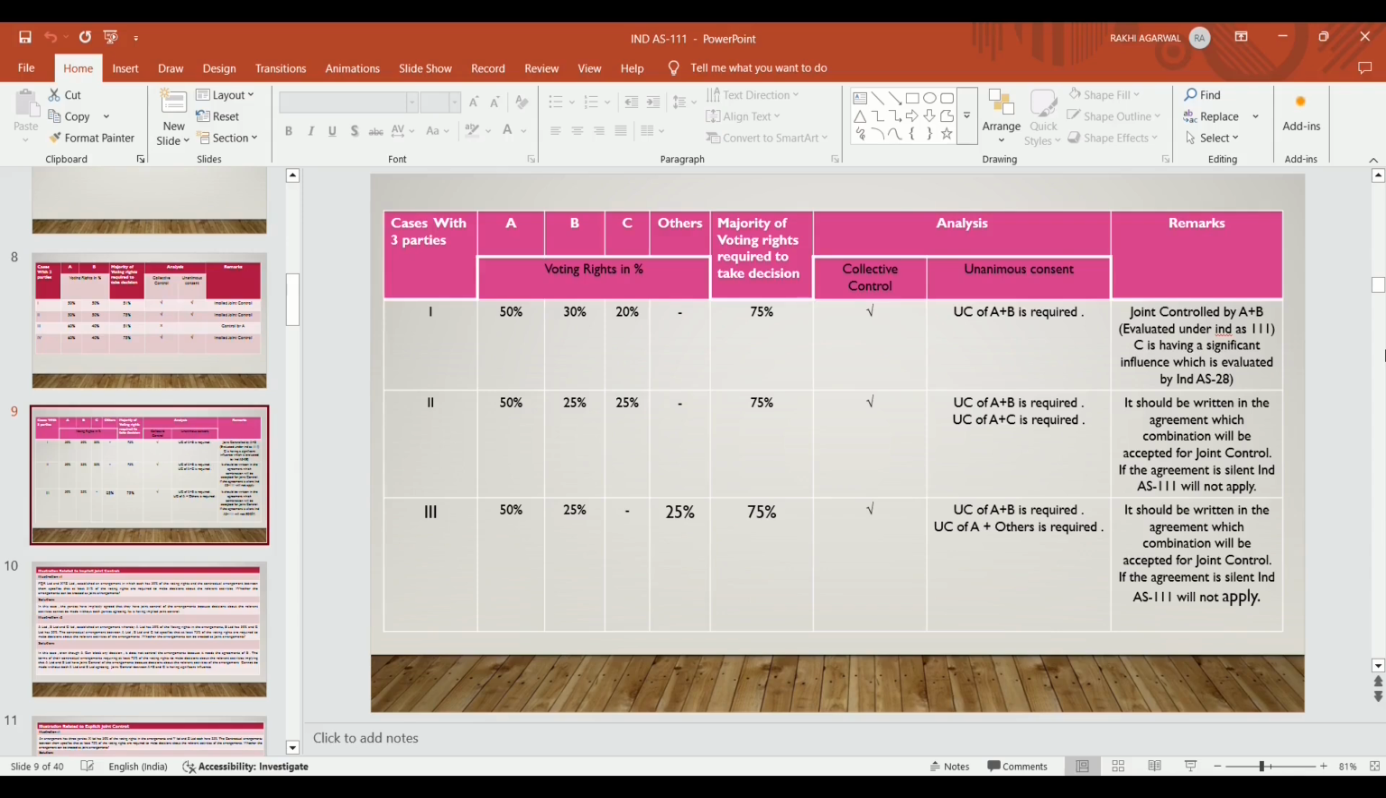If there are numerous combinations, only the combination which is written in the contractual agreement as able to take the decision will be able to take decisions on the relevant activities. If the agreement is silent, Ind AS 111 will not apply.